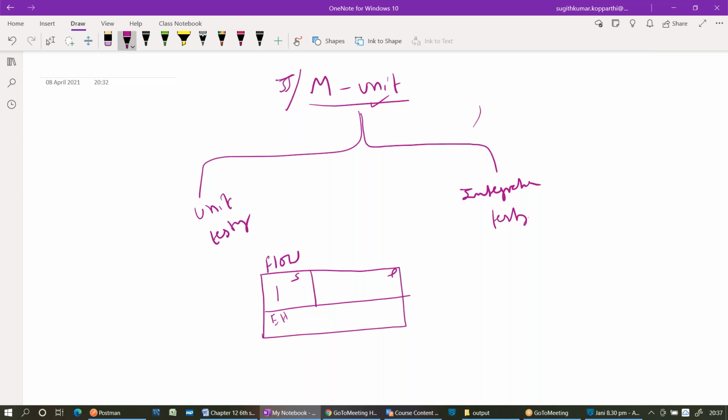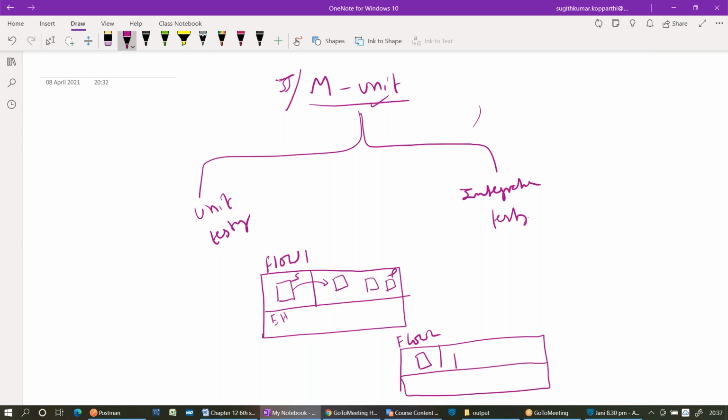Now, what do we configure in the source part? Listener, the inbound endpoint, which will convert that request into an event. The event will be processed by the processors. Assume that this is flow one. I have one more flow, flow two. Here also we have a listener and some processors. Now, in flow one, we are using a flow reference. When you use a flow reference, the process will start in flow two.